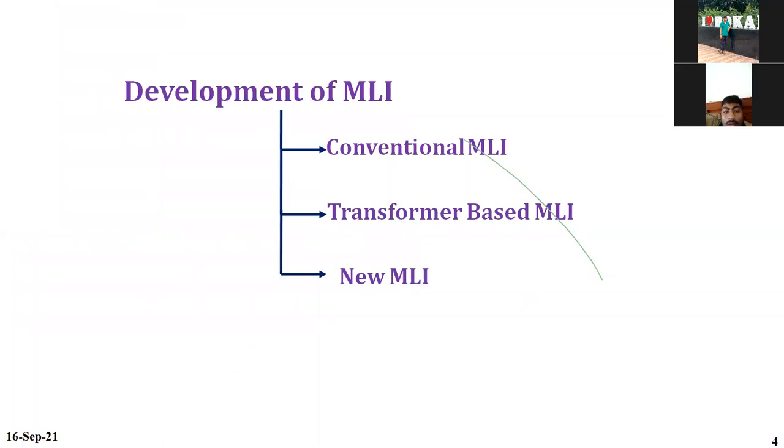So these are all developments of the multi-level inverter. As we know, there are three conventional MLIs. One is the diode clamped multi-level inverter. Next one is the FC MLI, the flying capacitor multi-level inverter. Next one is the CHB, cascaded H-bridge multi-level inverter. Next one is the transformer based multi-level inverters. I have proposed two transformer based multi-level inverters. Then I have proposed three new multi-level inverters. We will see one by one.